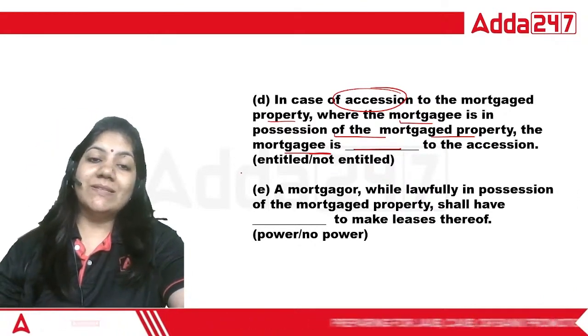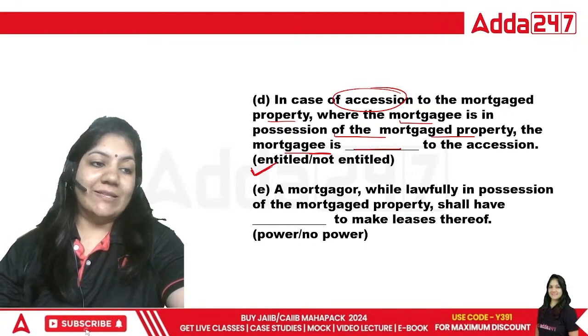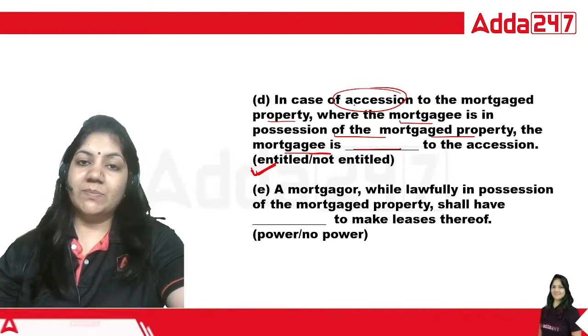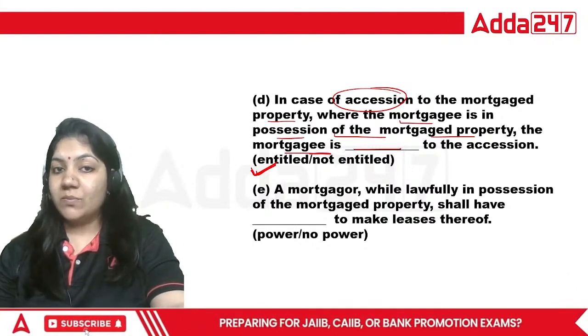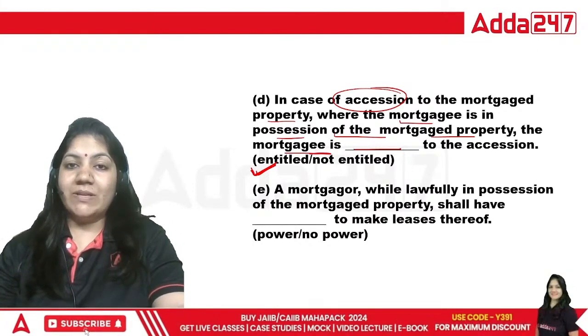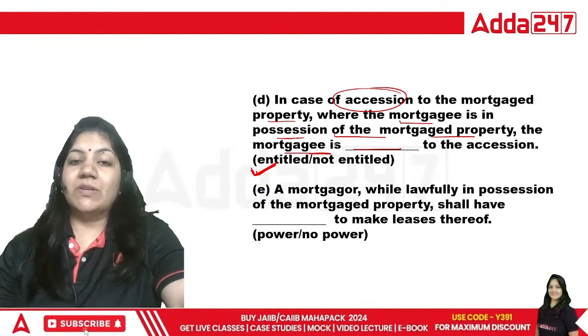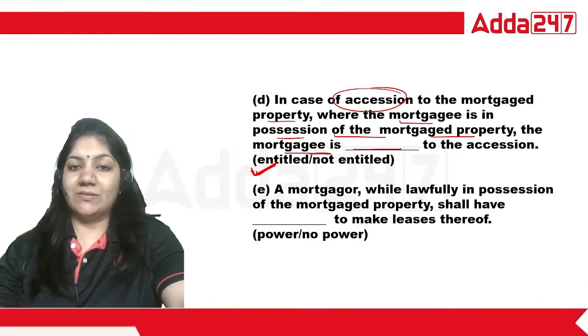The mortgagee is entitled to the accession. That is a profit because right now the property is in the possession of the mortgagee. That's why he is entitled.